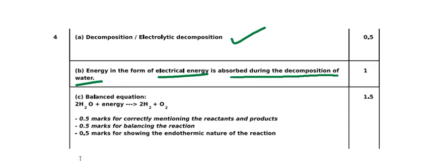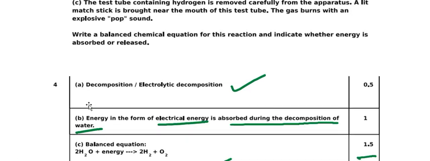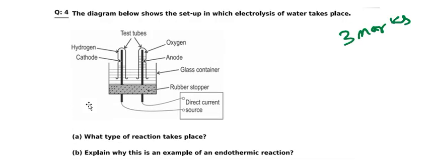We get 1 mark. For 1.5 marks, the balanced equation for that: 2H2O plus energy equals 2H2 plus O2. 0.5 marks for correctly mentioning the reactant and product. 0.5 marks for balancing the reaction. 0.5 for showing the endothermic nature of the reaction. That way you get the 1.5 marks. I think that this question is clear. It is for 3 marks. You can see on the screen.